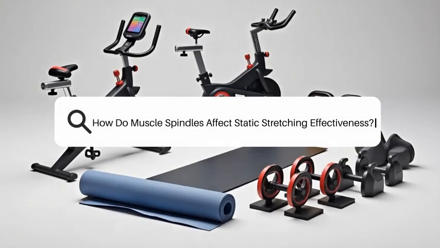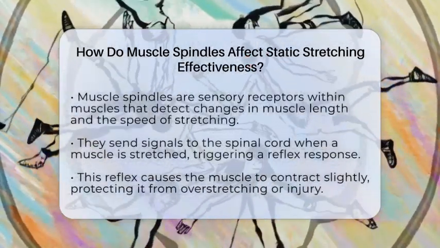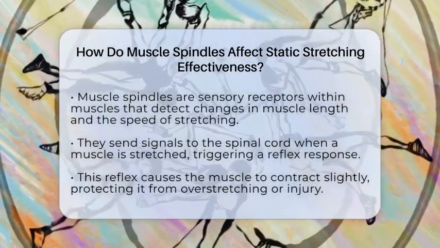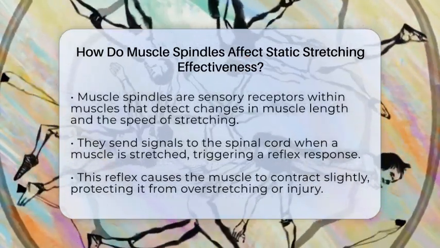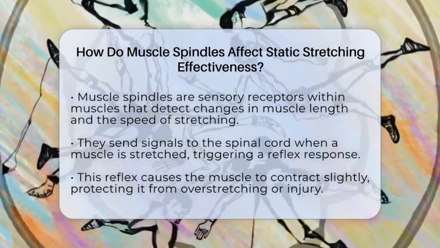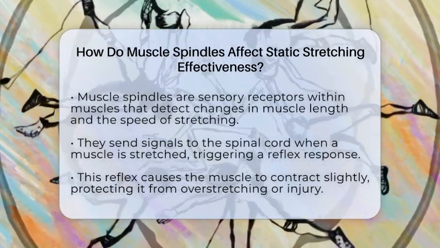How do muscle spindles affect static stretching effectiveness? Imagine trying to stretch a rubber band and feeling it resist your pull. This resistance is partly due to specialized sensory receptors within your muscles called muscle spindles. These tiny structures play a crucial role in how your muscles respond during stretching exercises.